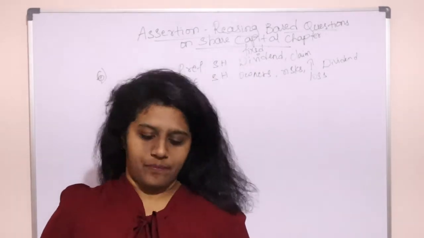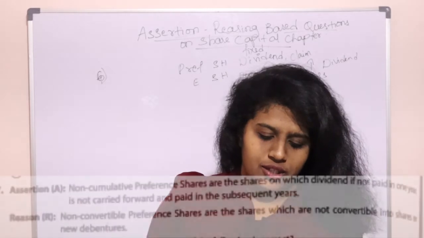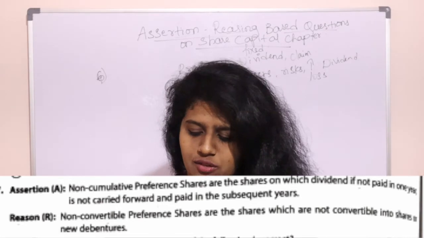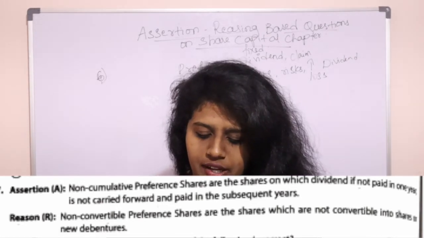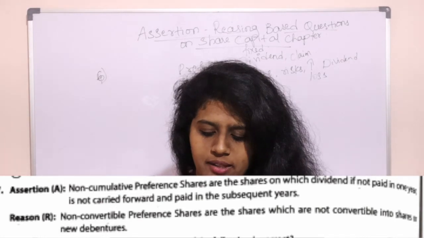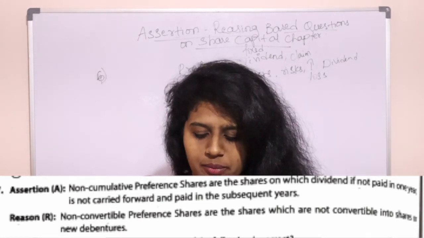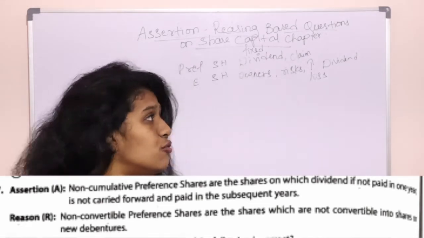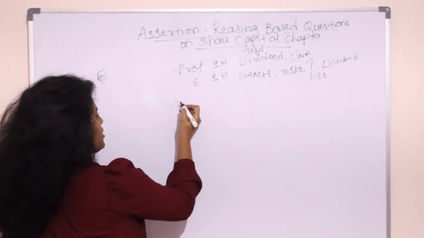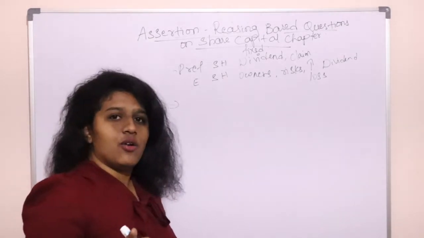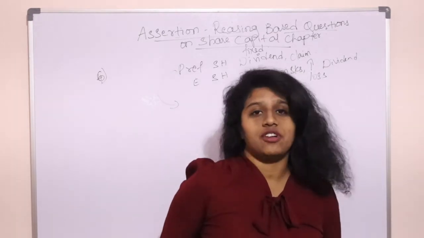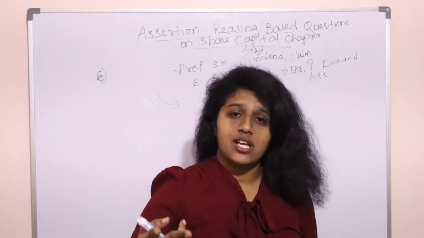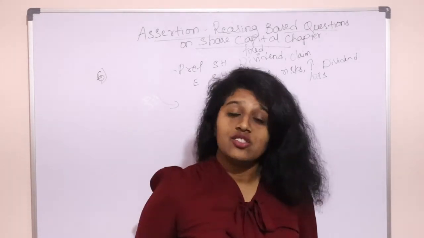Next question. In the seventh question, the assertion is: non-cumulative preference shares are the shares on which dividend, if not paid in 1 year, is not carried forward and paid in the subsequent years. The reasoning: non-convertible preference shares are the shares which are not converted into shares or debentures. For this, you should understand the types of preference shares. If you are a preference shareholder, you can invest in many types of preference shares. We have various varieties of preference shares.